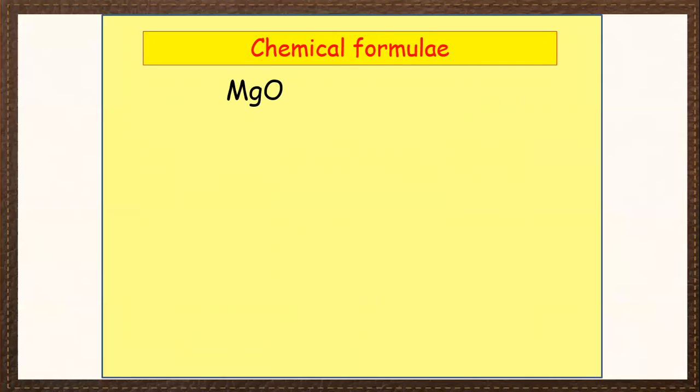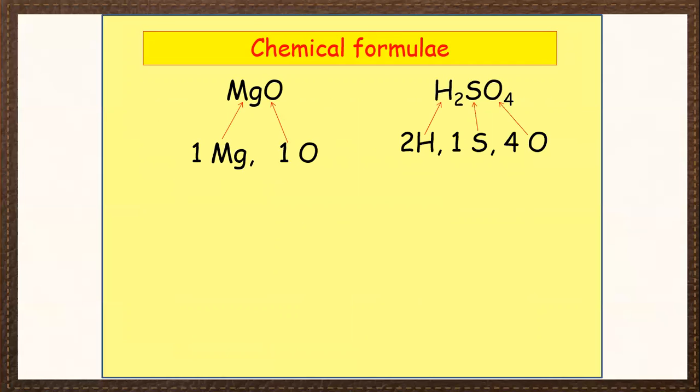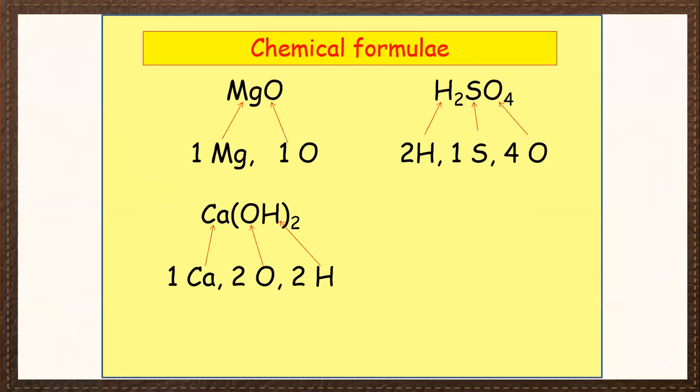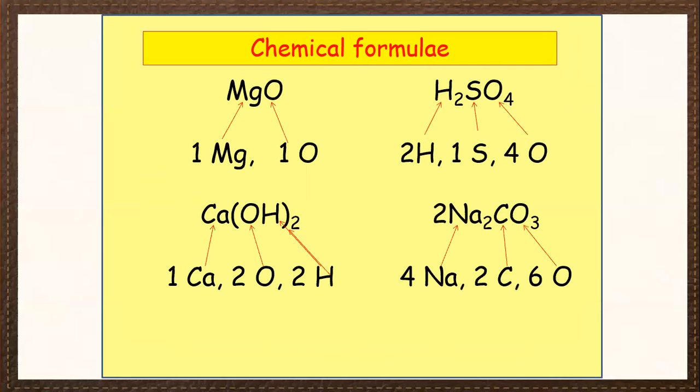In magnesium oxide, there is one magnesium and one oxygen symbol in the formula. H2SO4, there are 2 hydrogens, 1 sulfur and 4 oxygens. Calcium hydroxide has 1 calcium, 2 oxygens and 2 hydrogens. Whereas in the case of 2 Na2CO3, there are 4 sodiums, 2 carbon atoms, and 6 oxygens.